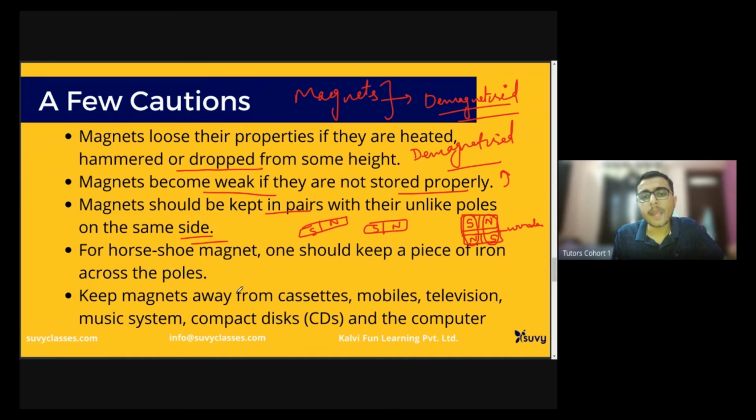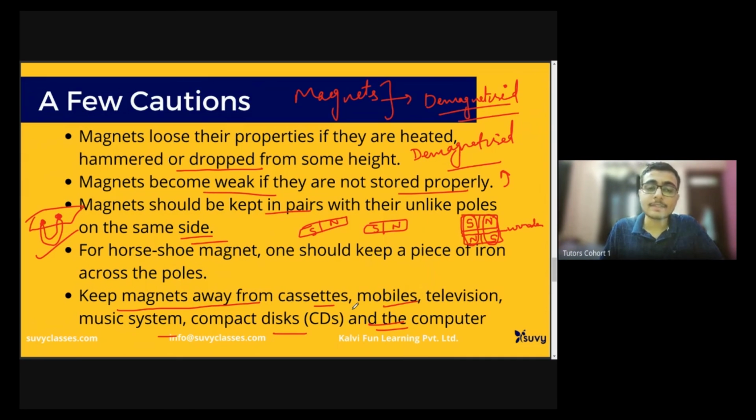For a horseshoe magnet, one should keep a piece of iron across the pole. So what we'll do, we'll take the horseshoe magnet and keep a piece of iron across its pole so that it does not get demagnetized. Fine. Keep magnets away from cassettes, mobiles, television, music systems, CDs, and the computer. Okay, so we should keep magnets away from these devices.